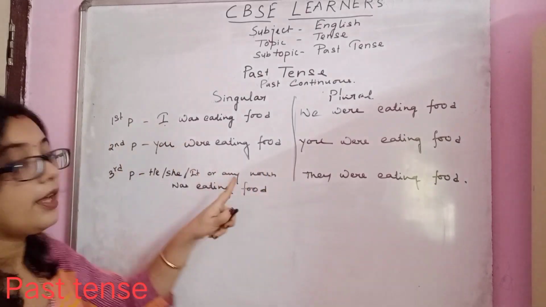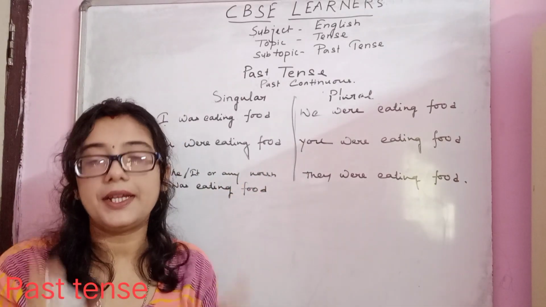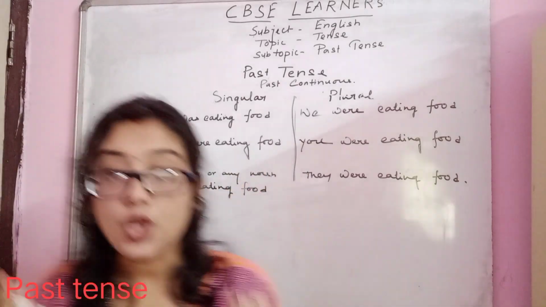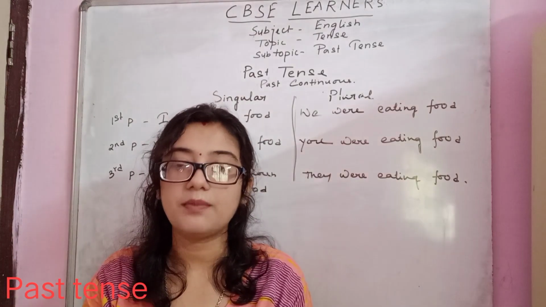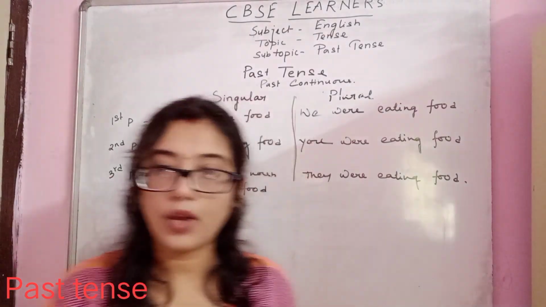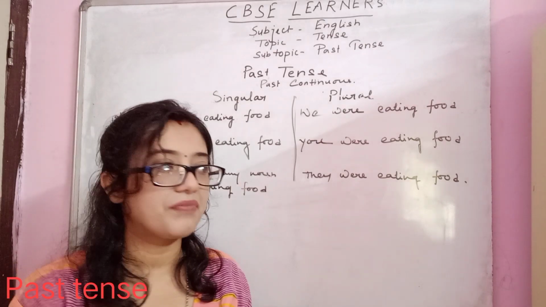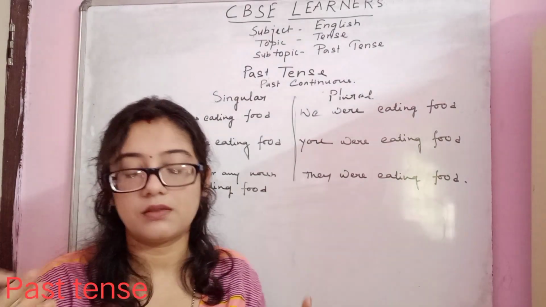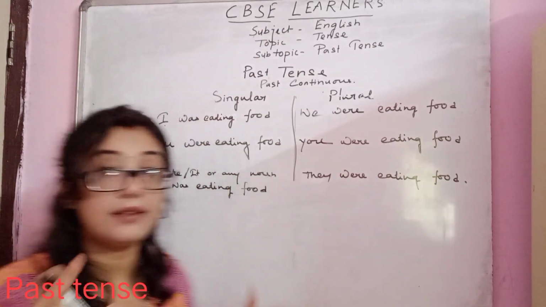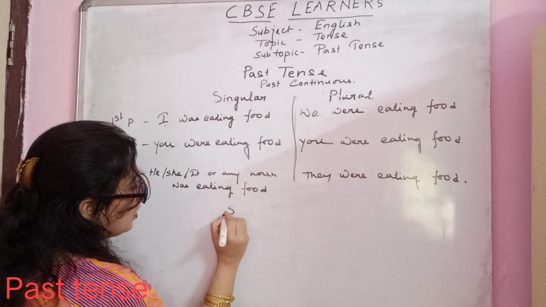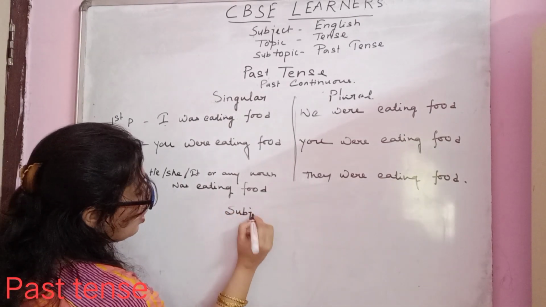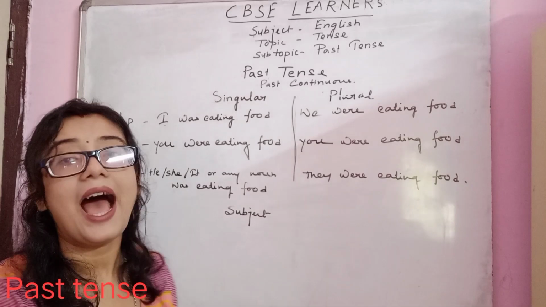Now let's construct the formula with the help of these examples. So first thing we require is the subject. It can be I, it can be we, it can be you, it can be any name, it can be two names, or it can be anything. Okay, any name of course, not any means, of course it should be name, not any other thing. Okay, so subject, who can do the action? Subject always does the action, right?